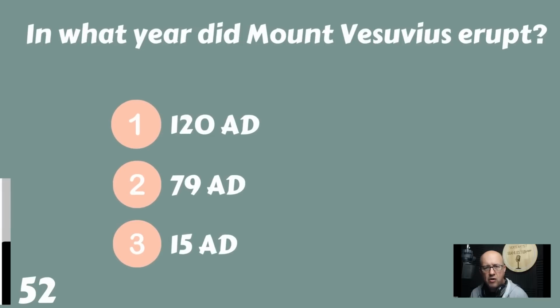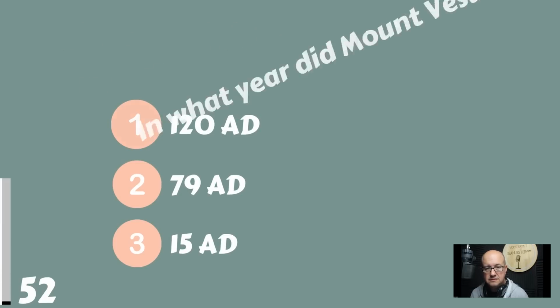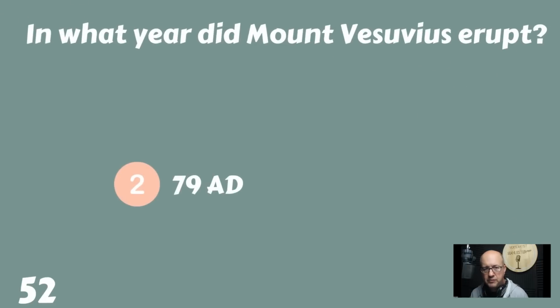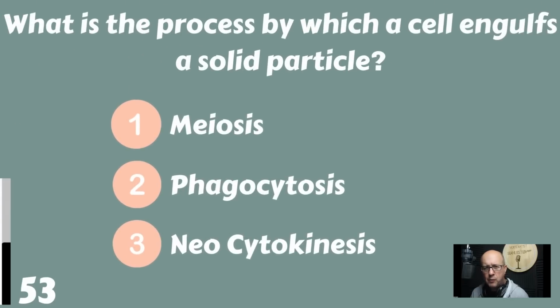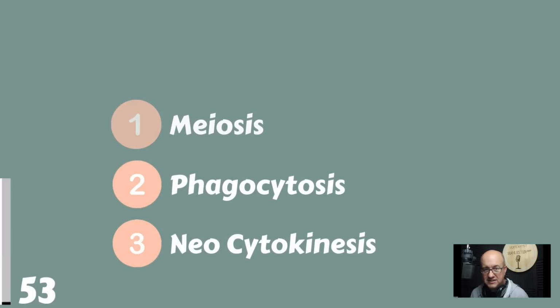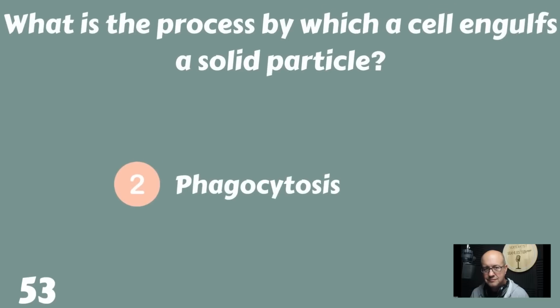In what year did Mount Vesuvius erupt? 120 AD, 79 AD, or 15 AD? Mount Vesuvius erupted in 79 AD. What is the process by which a cell engulfs a solid particle? Meiosis, phagocytosis, or neocytokinesis? That would be called phagocytosis.